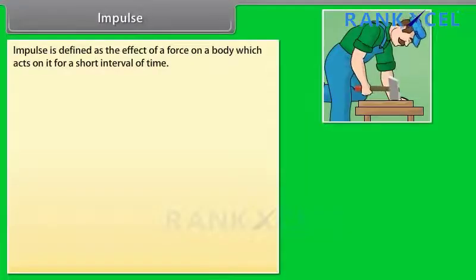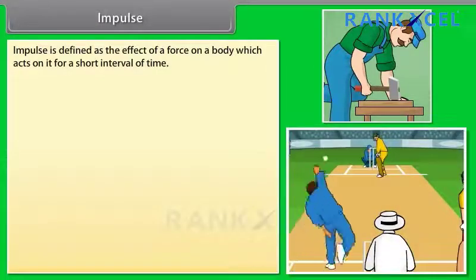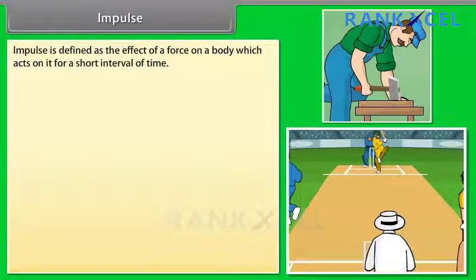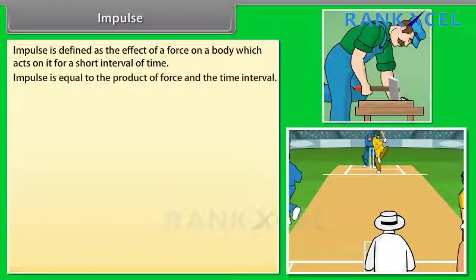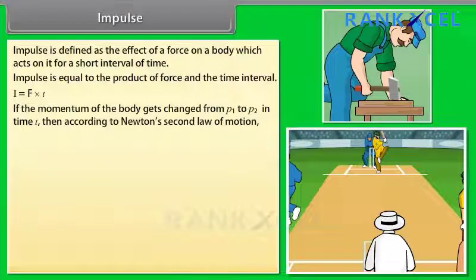Impulse. Impulse is defined as the effect of a force on a body which acts on it for a short interval of time. Impulse is equal to the product of force and the time interval. I is equal to F into t. If the momentum of a body gets changed from P1 to P2 in time t, then according to Newton's second law of motion, F is equal to (P2 minus P1) divided by t.